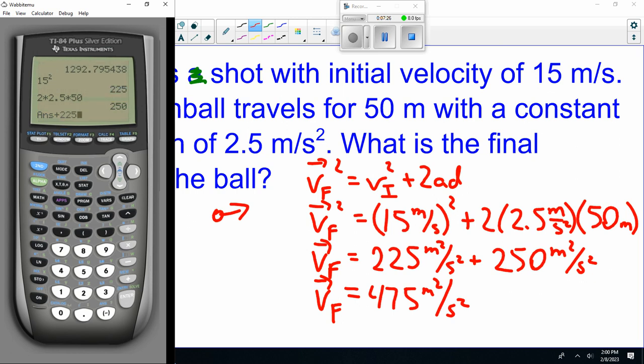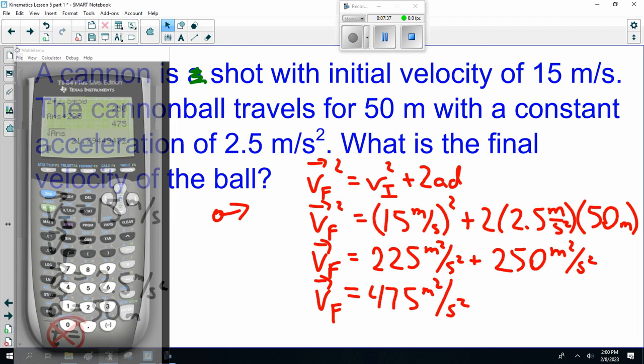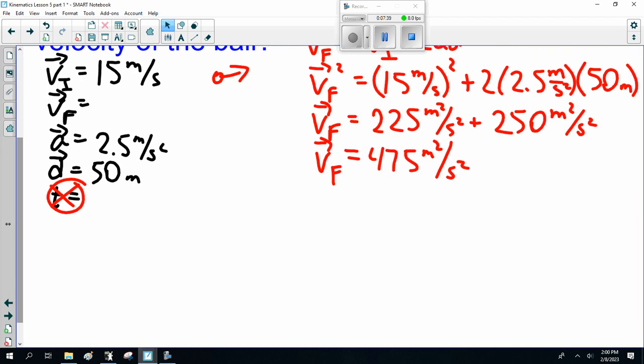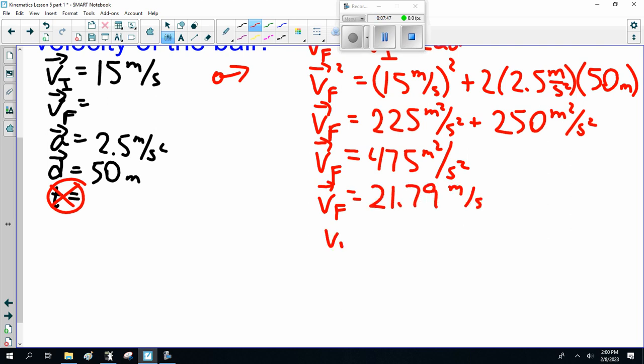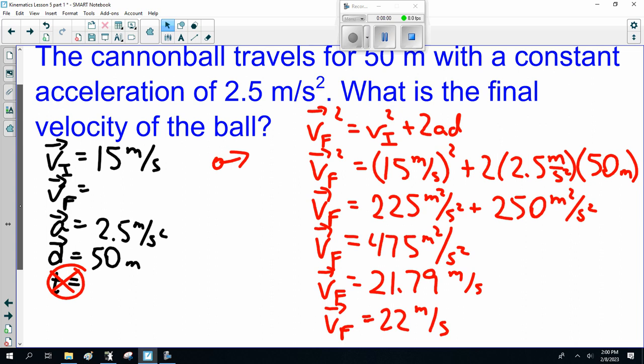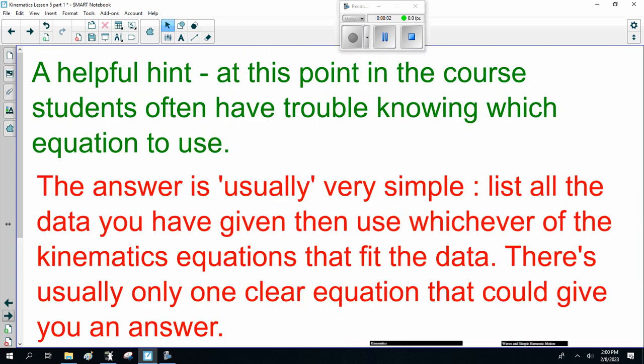And then the square root of the answer is 21.79. Now, two significant digits, that's 22 meters per second. All right. So far, so good? Yeah, I don't think it's too bad.